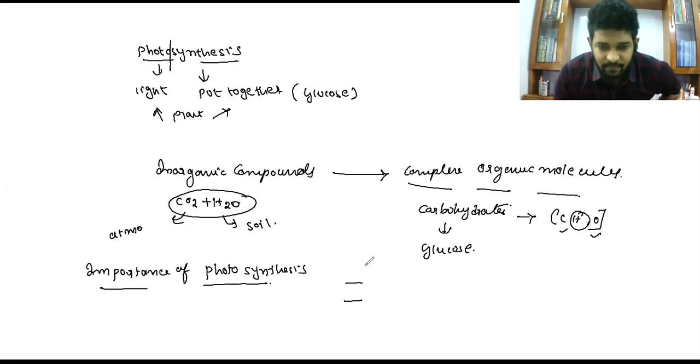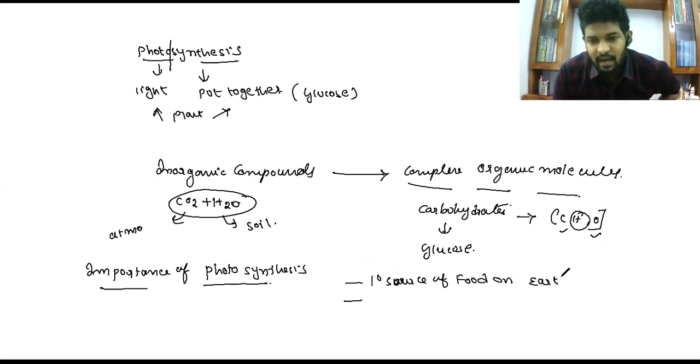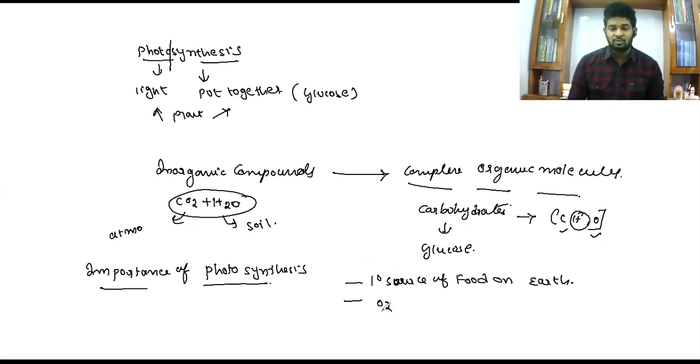Why? Because photosynthesis is the primary source of food on earth, and it provides oxygen. Through the photosynthesis process, it adds oxygen to the atmosphere.